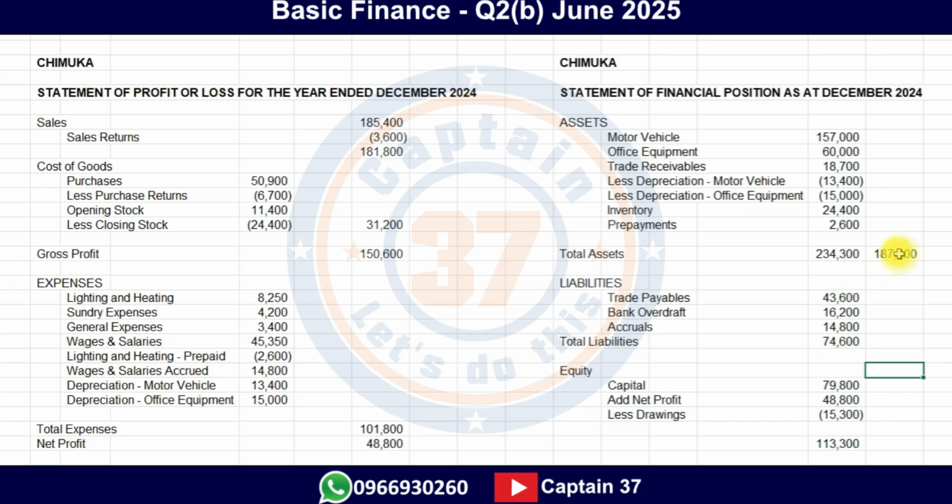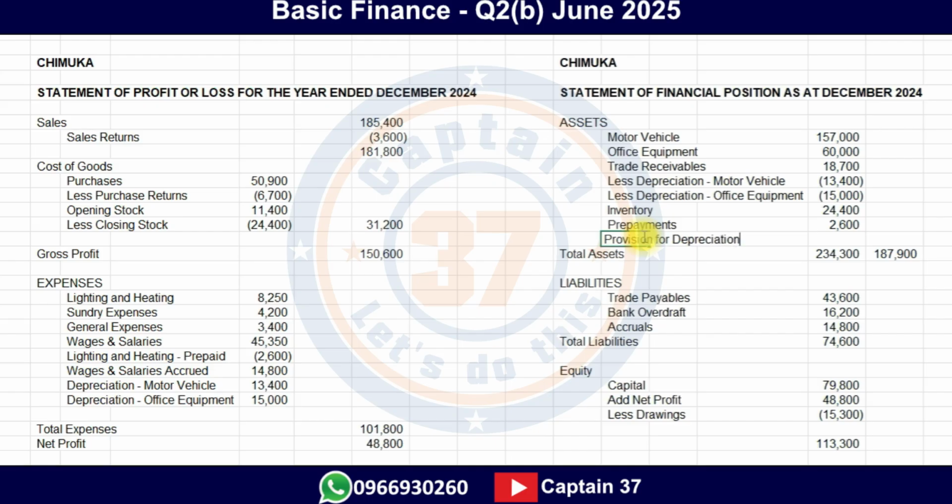Which changes the difference now. The difference now comes to this one. So why is this one and this one different? What really is the difference here? What is the main issue? I need you to look at the past exam question paper again, and look at the trial balance as given in the description, or if you have a hard copy or the soft copy of the actual question paper. There is what is referred to as provision for bad debt. Provision, not for bad debt, but provision for depreciation.